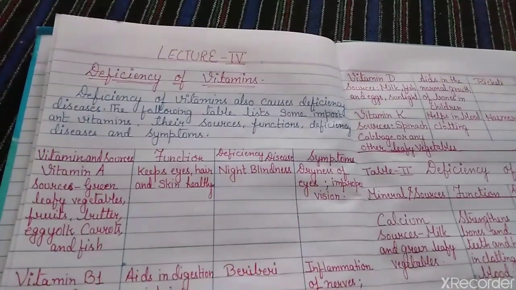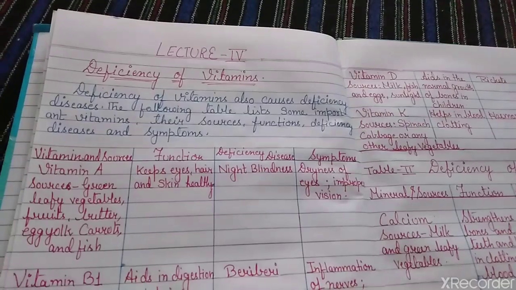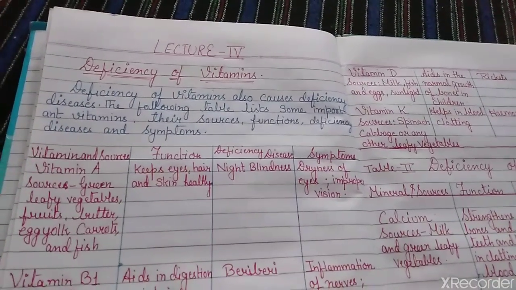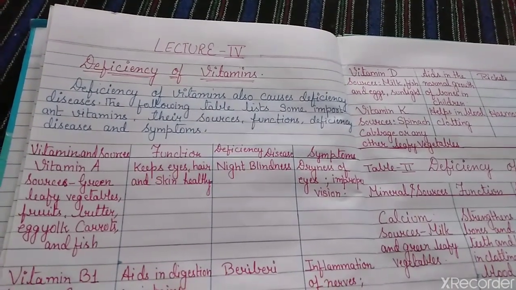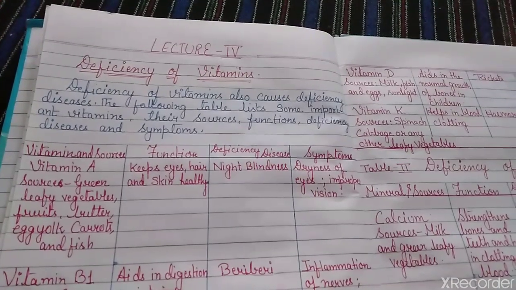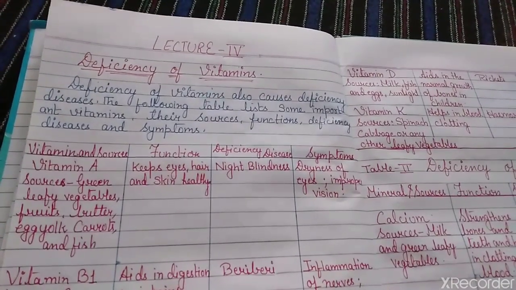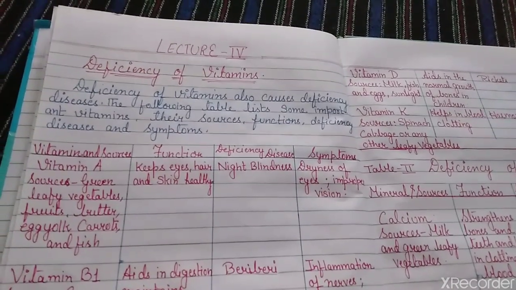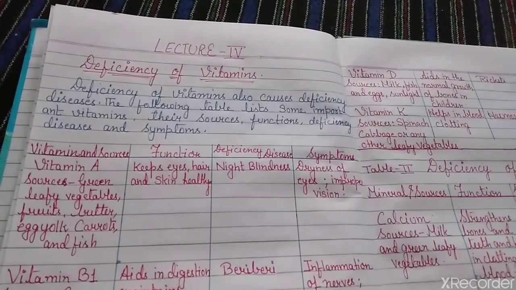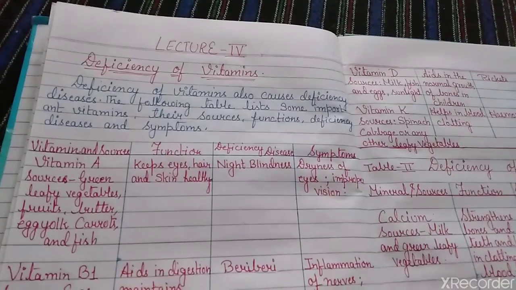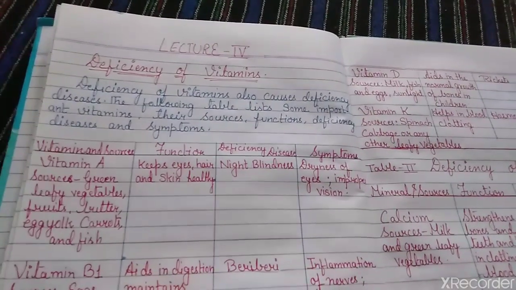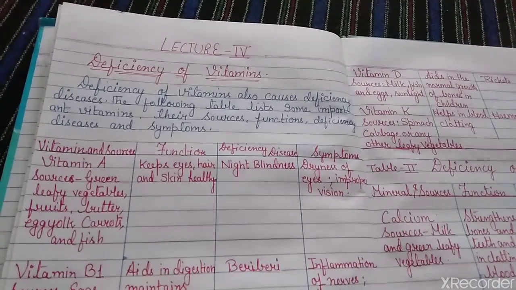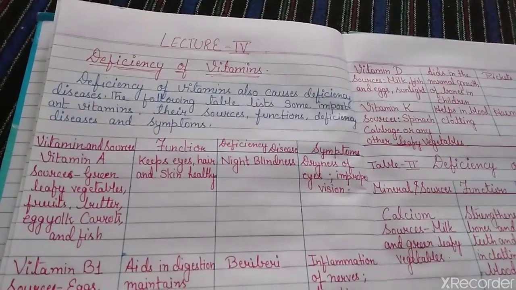We have completed deficiency of carbohydrates, proteins, and fats, and on that basis PEM, protein energy malnutrition, with two diseases, kwashiorkor and marasmus. We now know what happens if protein deficiency occurs in our body.